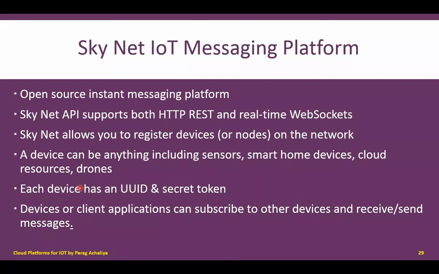These many physical devices can be registered in your network by Skynet. That is an important part. Then every device in your IoT application will have a unique UID and a secret token. And the functionality of these devices is that they can subscribe to other devices as well as send and receive messages among each other.